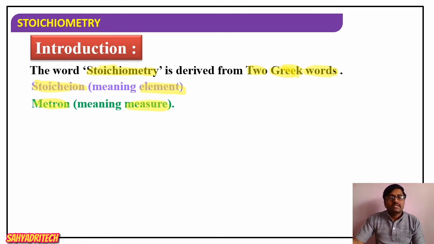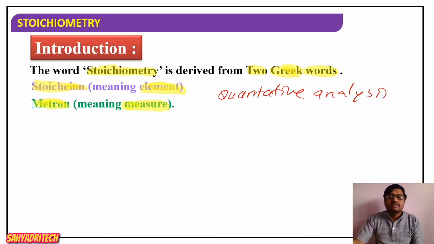So stoichio is elements and metron is measure, which means stoichiometry deals with the quantitative aspect, not qualitative, the quantitative analysis of a chemical species.